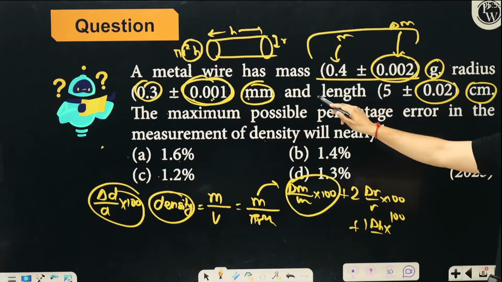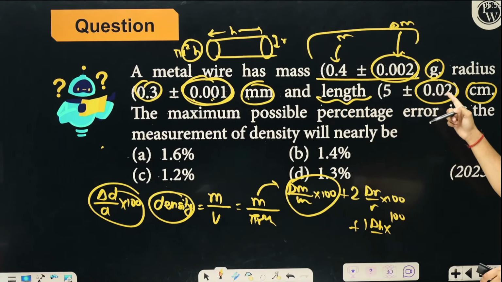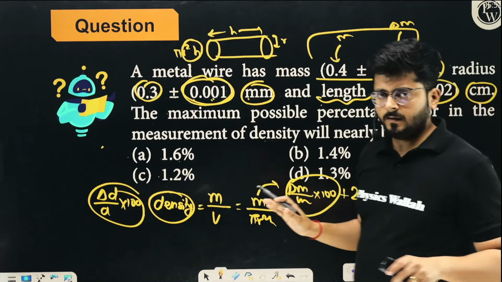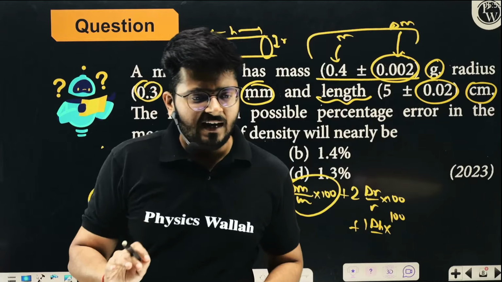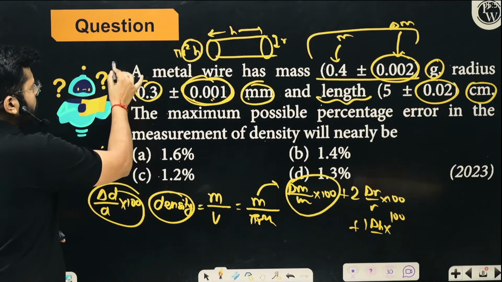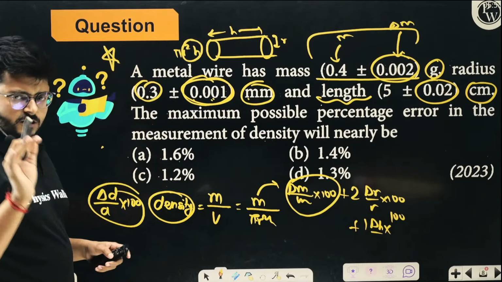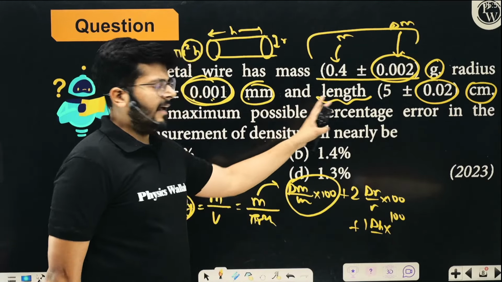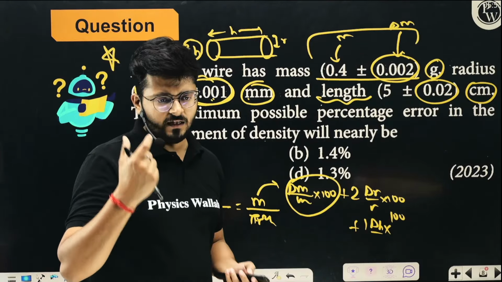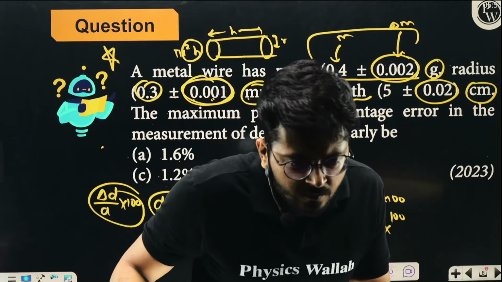Similarly, when you write error of length, you will write delta L upon L. Delta L is in centimeter, L is also in centimeter. You don't have to convert it, okay? I believe the idea is very, very clear. So this was a very good question. It was a small question, but it has multiple options where it can confuse you.